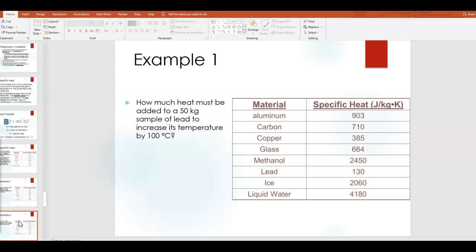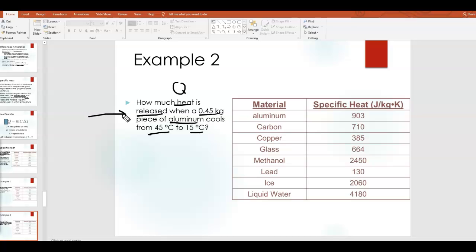Okay, so example 2. How much heat is released when a 0.45 kilogram piece of aluminum cools from 45 degrees Celsius to 15 degrees Celsius? So now we have to do a little bit more work. Remember, heat is Q. Now, whenever heat is released, that tells you that Q is negative. Okay, so a negative value for Q corresponds to heat being released. Just keep that in mind. In other words, we should end up with a negative value.